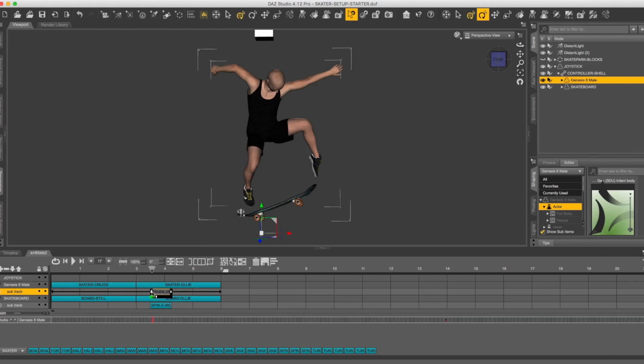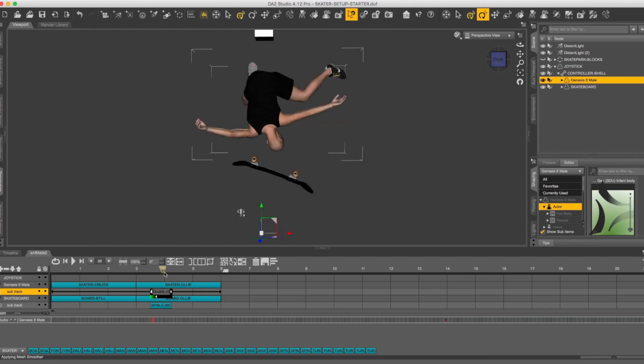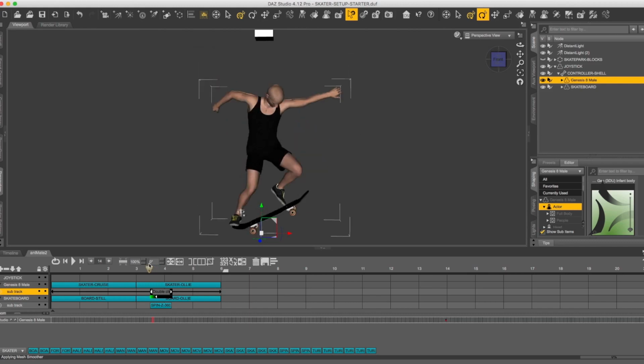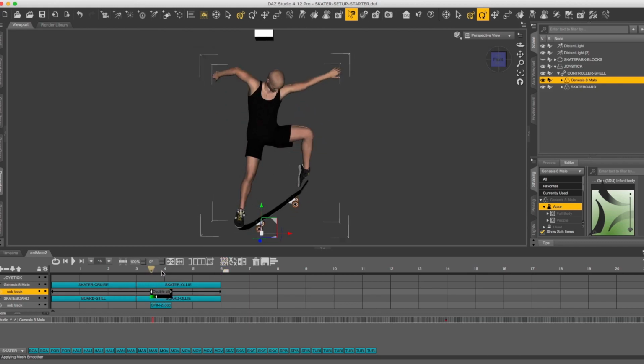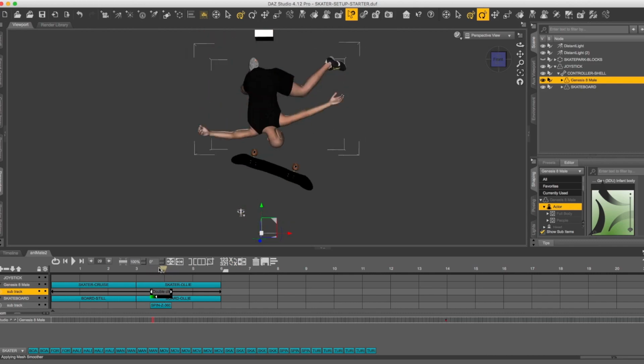So we'll take the spin of the Genesis 8 male, single click to get into editor mode, and here the 1 2 3 to 3 2 1 means we're reversing it. So now he'll do a back flip instead of a forward flip, basically reversing the spin. Or we'll put it back, he's flipping forward again. Instead of reversing, we can invert the actual frames, which will also make it basically reverse in this case.